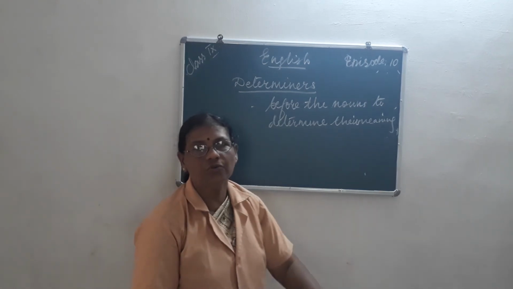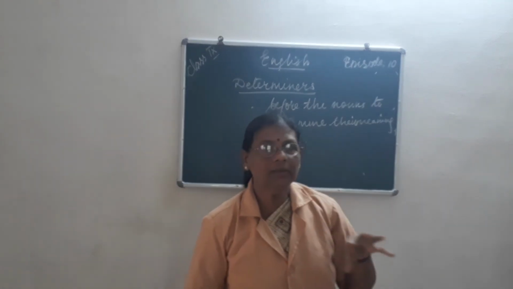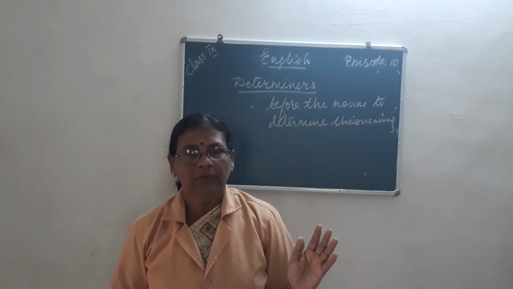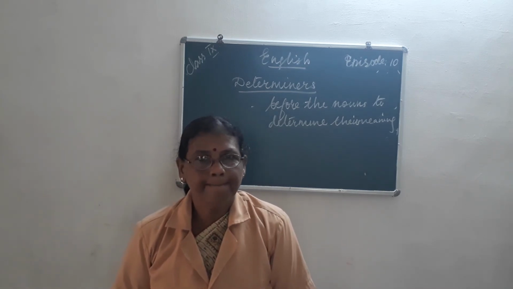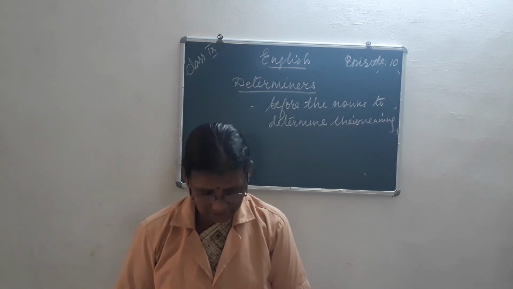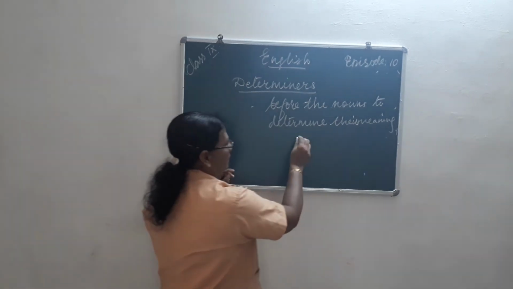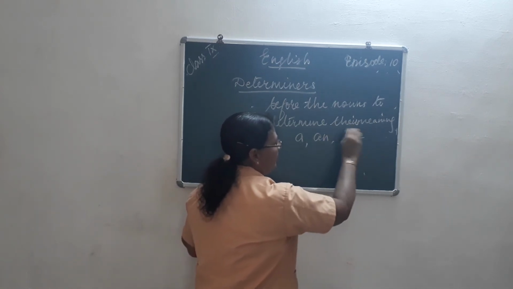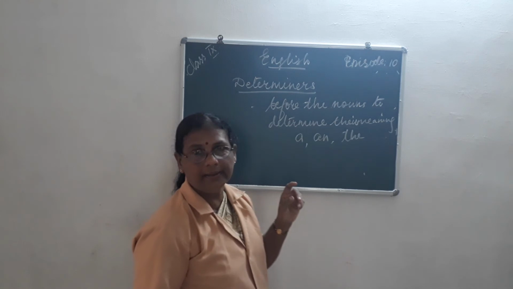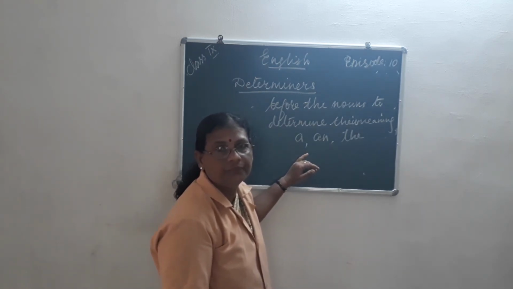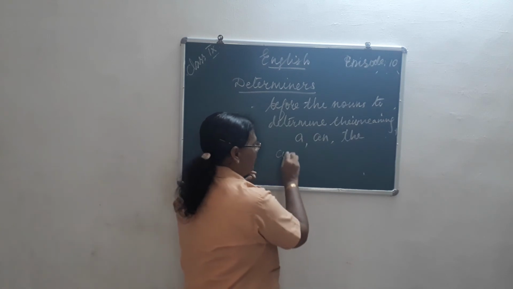Why are we using them? When we read those words which are put before the noun, we will get the full meaning of it. Understood? So which are they? A, an, and the. A is used with all the consonants.